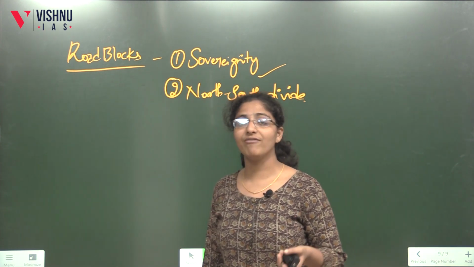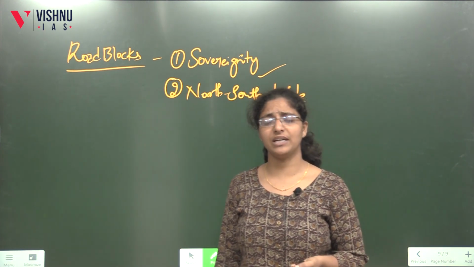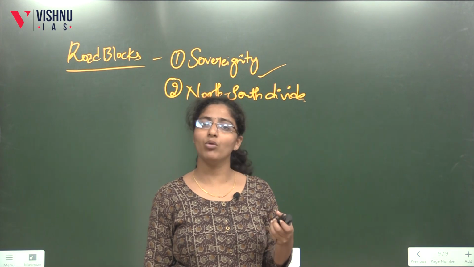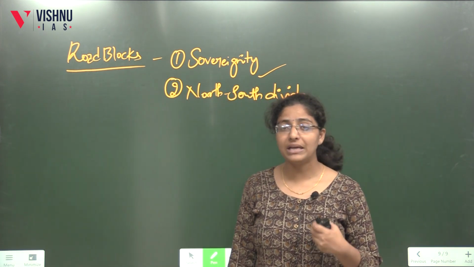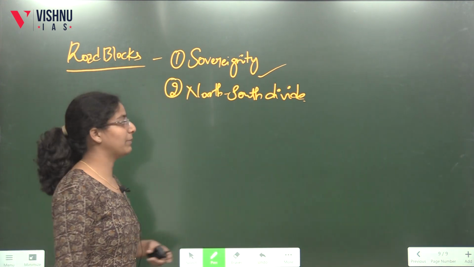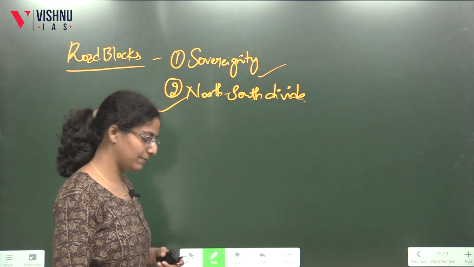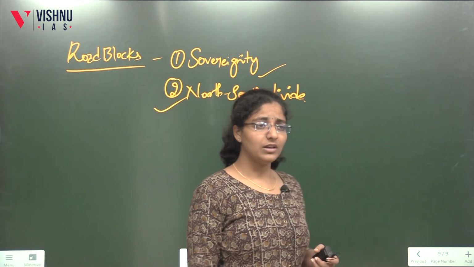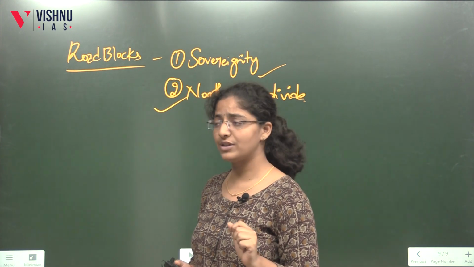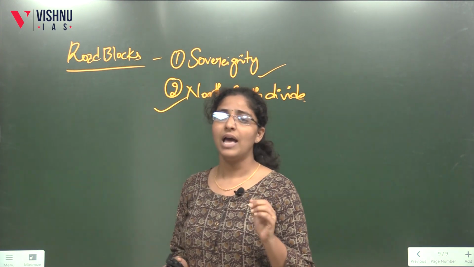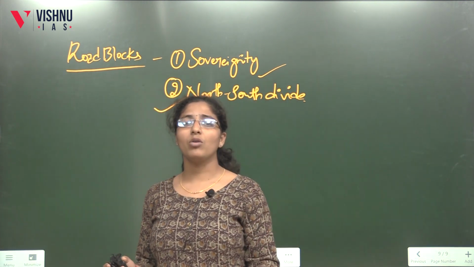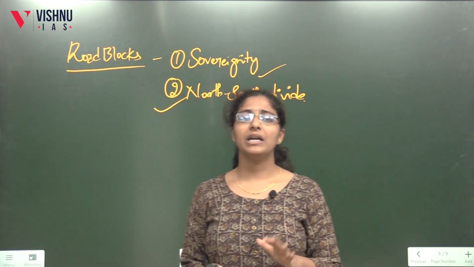Developed countries have contributed to the depletion of resources at a very faster pace, and now they are adopting environmental friendly procedures and they are going for sustainable development. What about developing countries who are still fighting with hunger, who are still fighting for their sustenance? So this becomes a big problem. And north-south divide. North-south divide is something like the developed countries have 20% of world population, whereas they have used 80% of world resources, and vice versa with developing countries. Now, who is contributing, how much they are contributing? If you calculate now, developing countries will be at the loss.